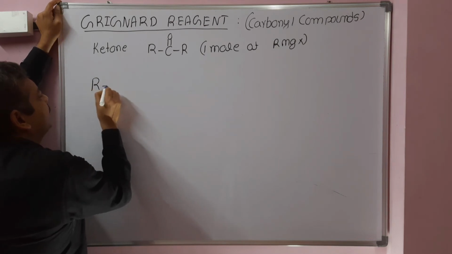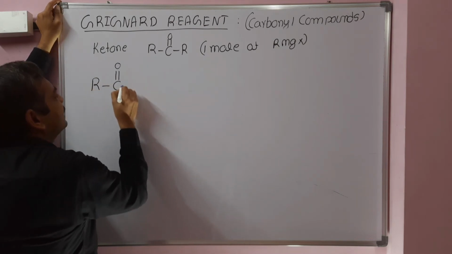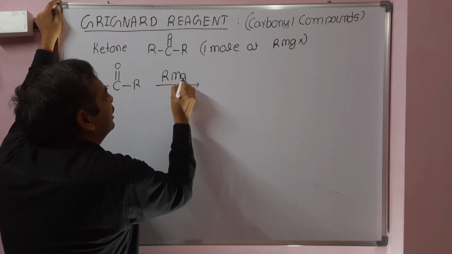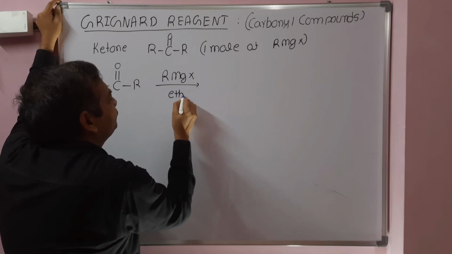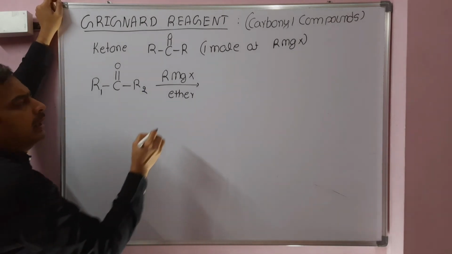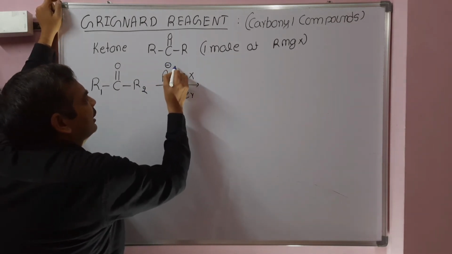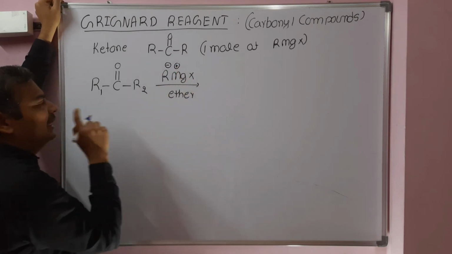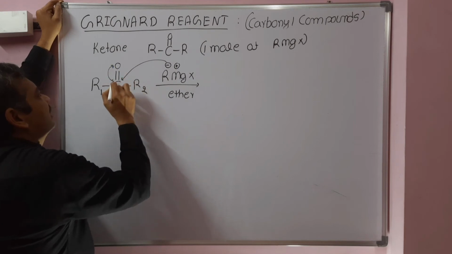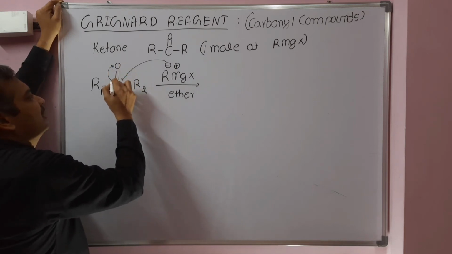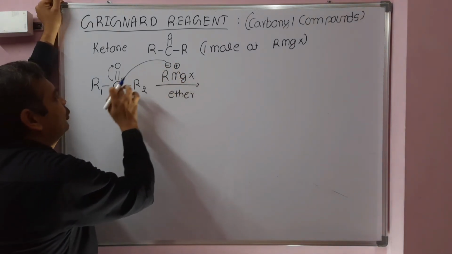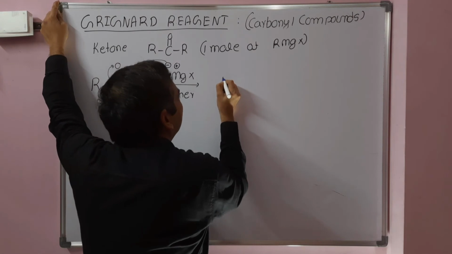When ketone reacts with Grignard reagent in ether, to differentiate the R groups, we will take them as R1 and R2. The Grignard reagent, alkyl or aryl or alkenyl, alkynyl, is negatively charged, and this will attack at the carbon of the carbonyl. Why? Because oxygen is more electronegative, this double bond shifts towards the oxygen. As a result, this carbon is electron deficient. The Grignard reagent acts as a nucleophile and attacks at the carbon of the carbonyl.